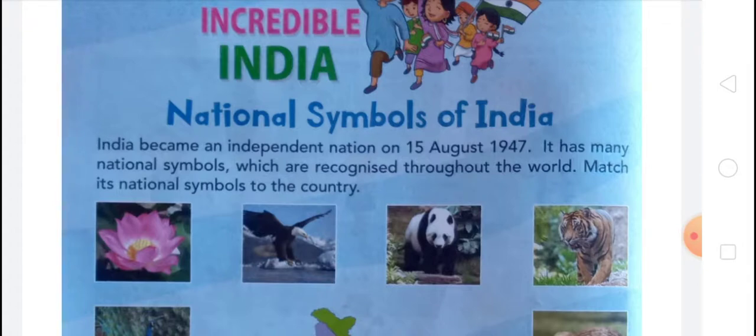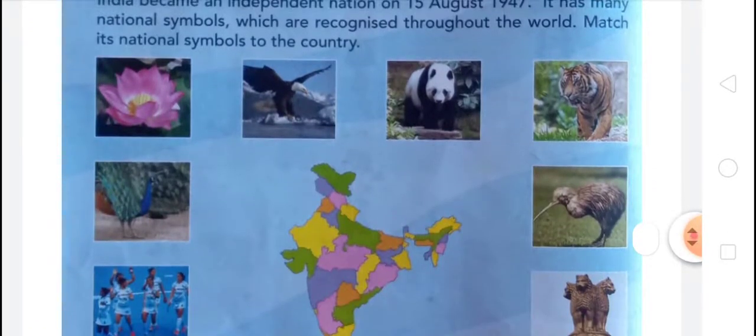Lotus is the national flower of India. It is a sacred flower and occupies a unique position in the art and mythology of ancient India, and has been an auspicious symbol of Indian culture since time immemorial. Okay, so you have to match lotus from the map of India.